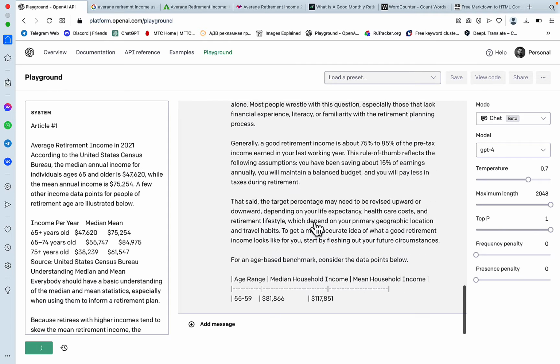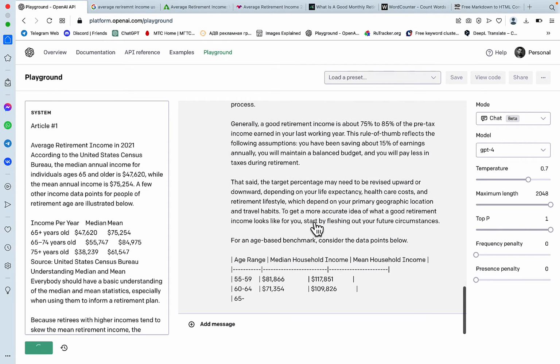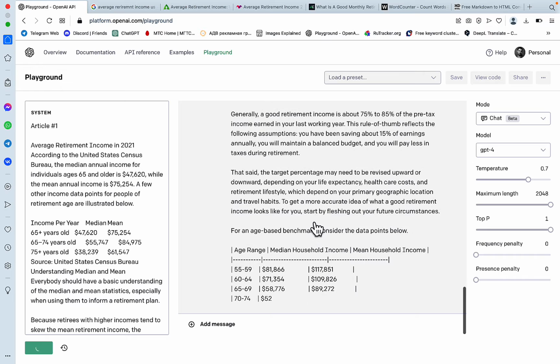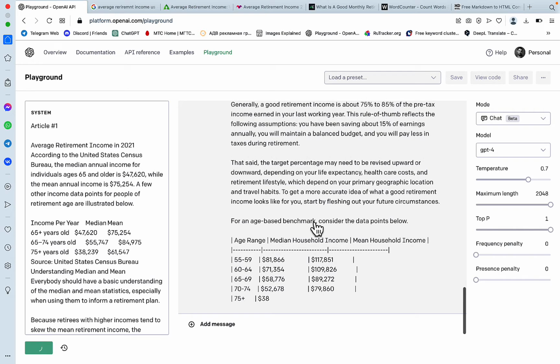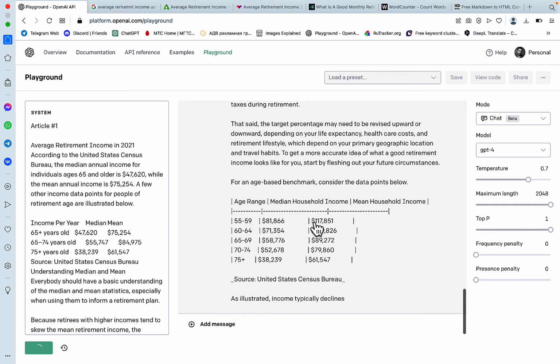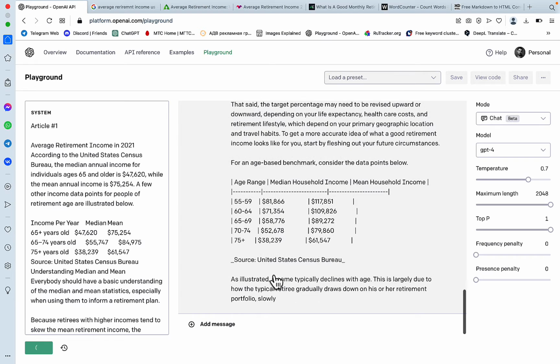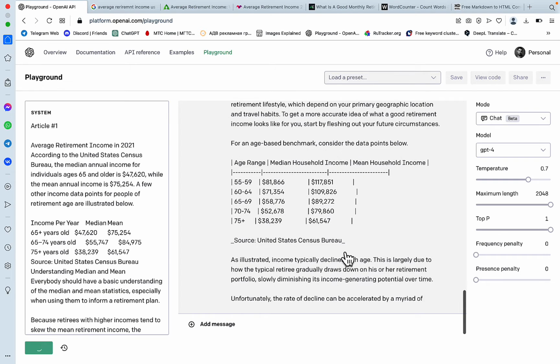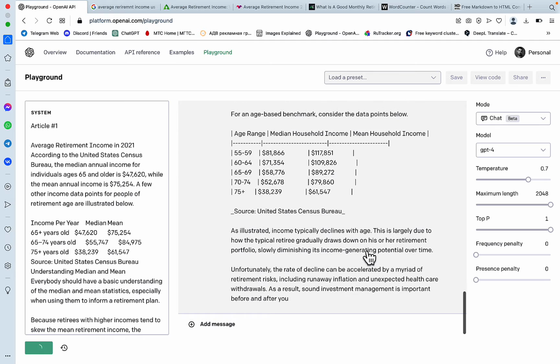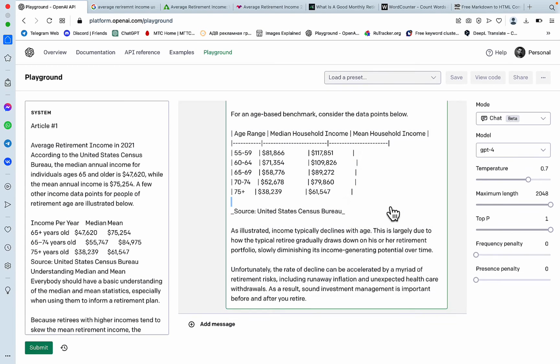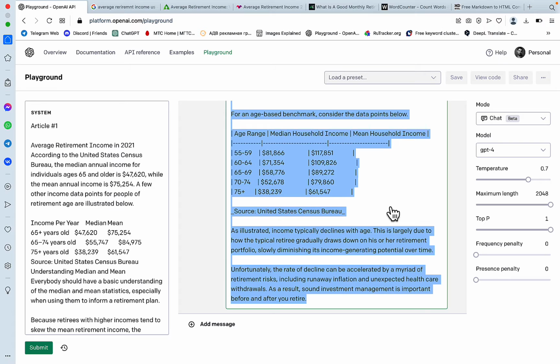Another table. We are in luck. And it's stating United States Census Bureau, so this is a reliable reference. And let's just assume the article is finished here, even though I think we could have continued.